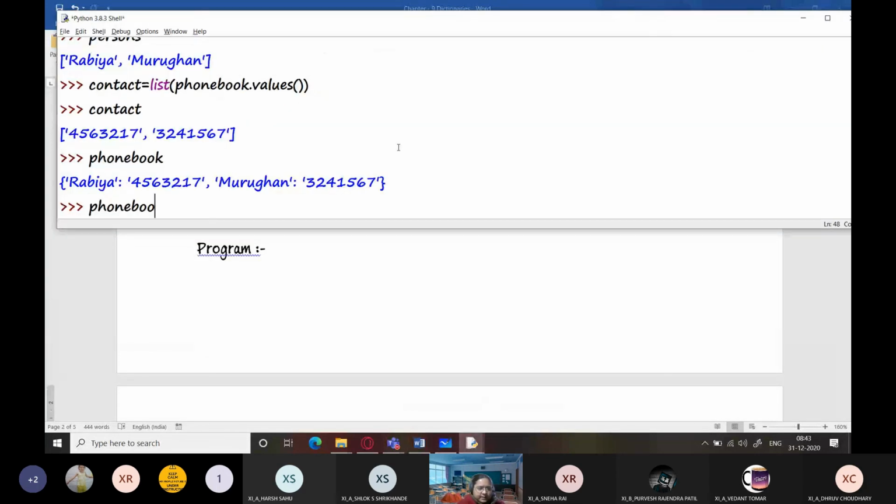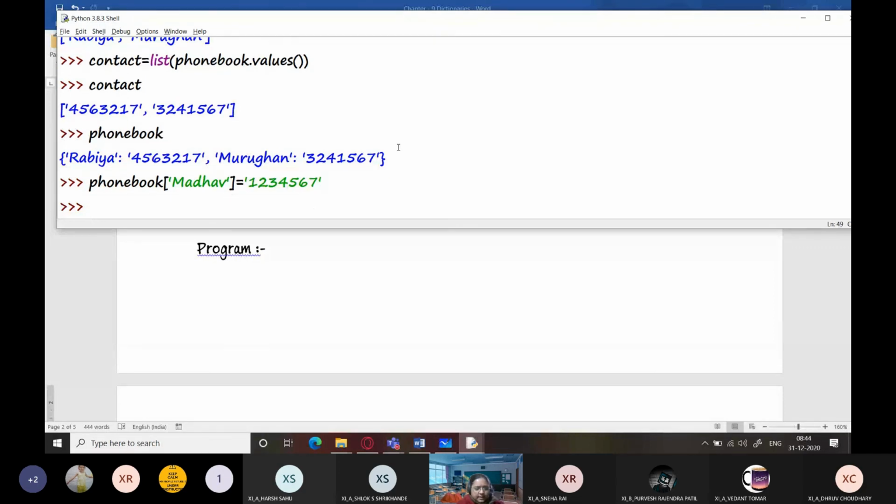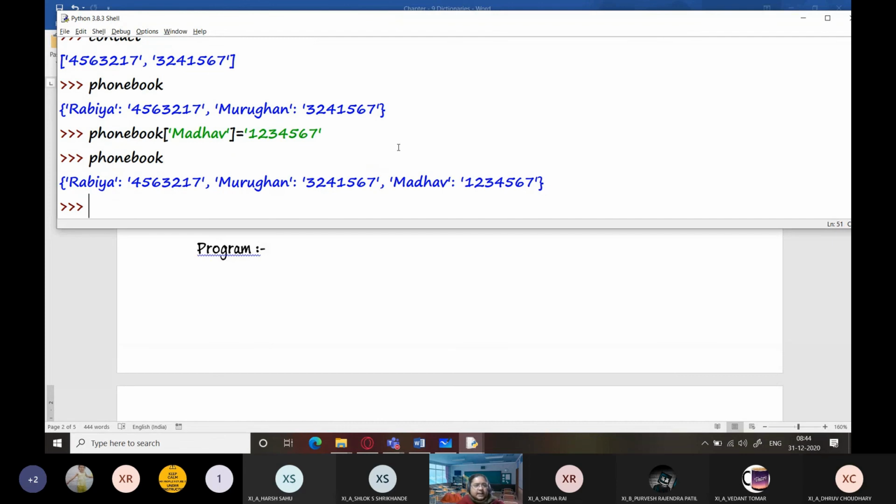So what will I do? I will simply write phone book Madhav equals 1, 2, 3. Okay, this is also provided as a string. And enter. And now when you print phone book, you can see that it contains 3 elements. Okay, 3 key value pairs.